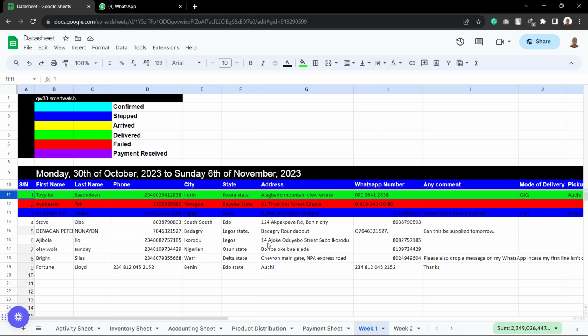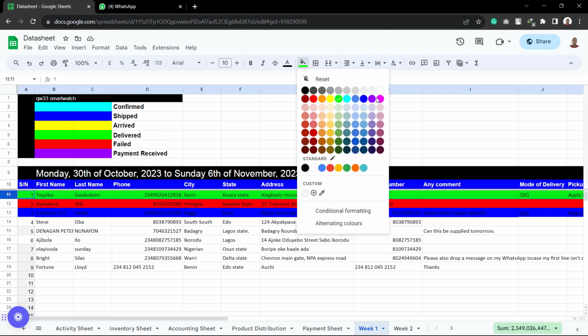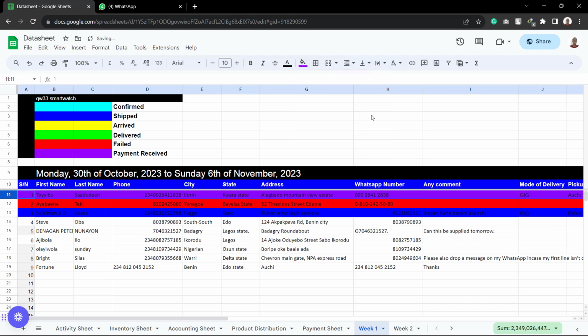So when they make the payments to us, do you understand? And we confirm the payment. Then, as we've explained to you in the payment sheet, you now go to the payment sheet and you update the information that such an amount was paid, and then you come here to say that yes, the money has actually been paid and it has been changed to what? You change it to what? Yes, purple.